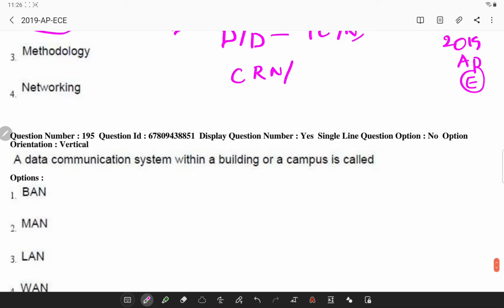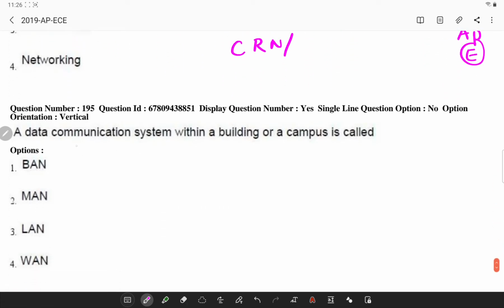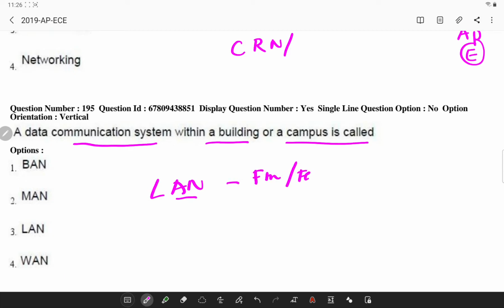Next, a data communication system within a building or a campus is called, if you observe, a local area network. It will be basically between a few meters to a few kilometers, and it will have the lowest error rate.